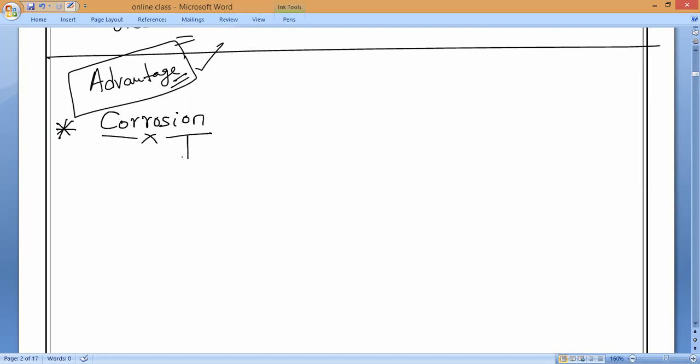Now corrosion takes place for iron, and even for iron we can call it corrosion. But iron is the most common metal which we notice in our surroundings. When iron is getting corroded, that alone we used to call rusting. Do you remember? Corrosion of iron, yes or no?